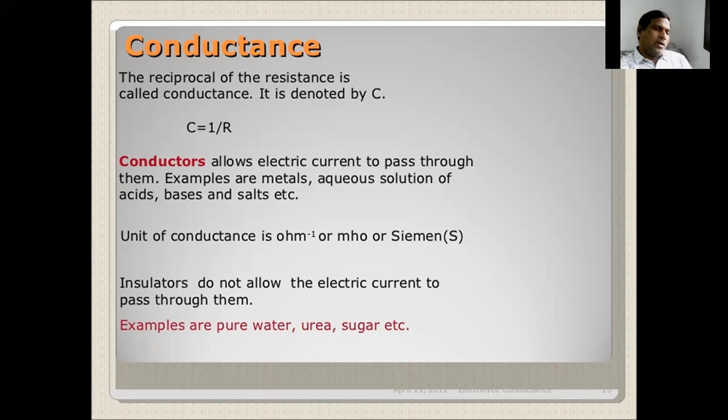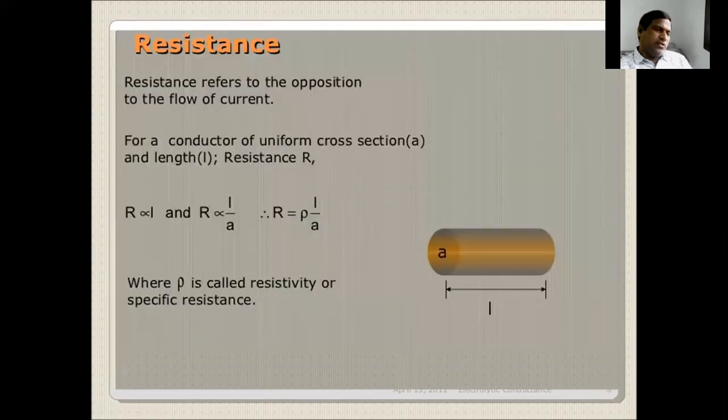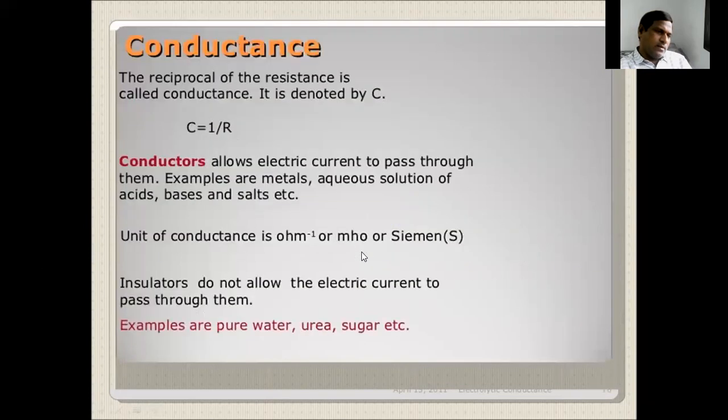What is the unit for resistance? Resistance unit is ohms. The unit of conductance is ohm inverse. R is in ohms, and conductance C is equal to 1 by R. Therefore the units for conductance are ohm inverse or 1 by ohm. It is also called mhos.